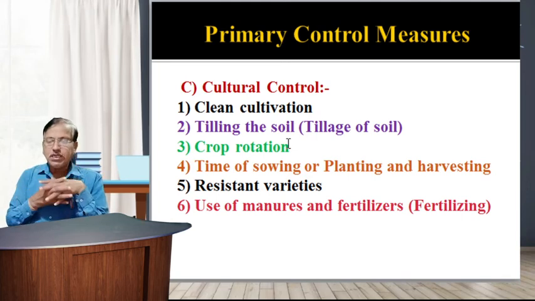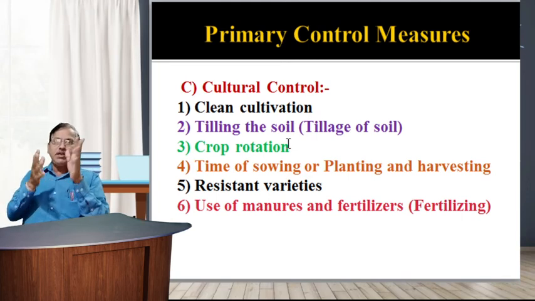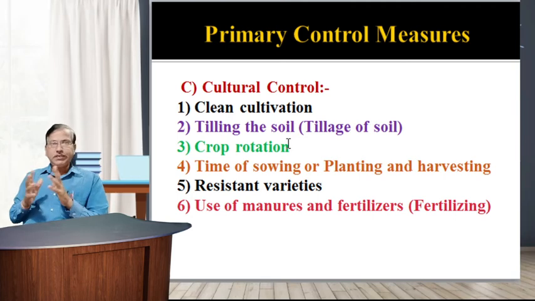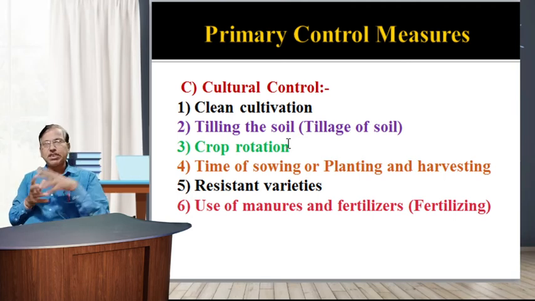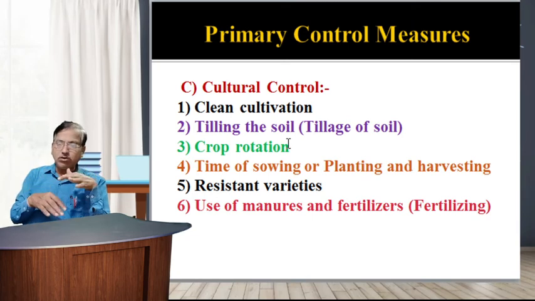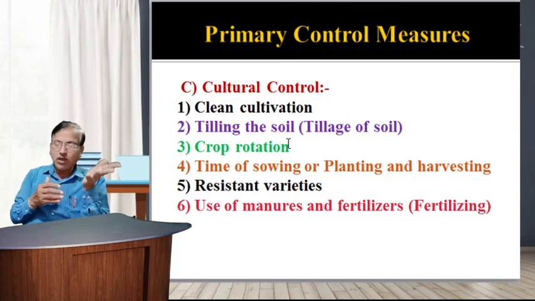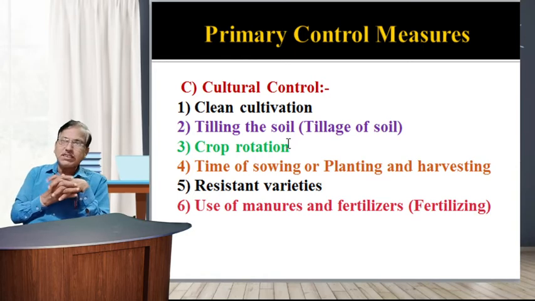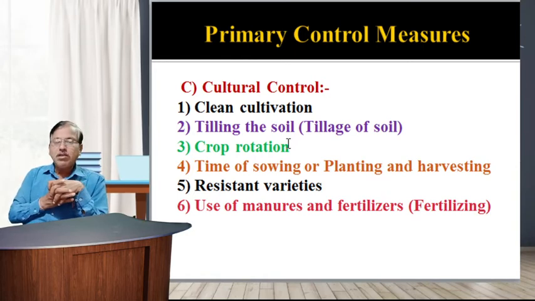Particular instruments like tractor tillers are used to mix the upper and lower soil, so that excess sunlight and specific temperature reach the soil, and life cycle stages are destroyed. Next is crop rotation.